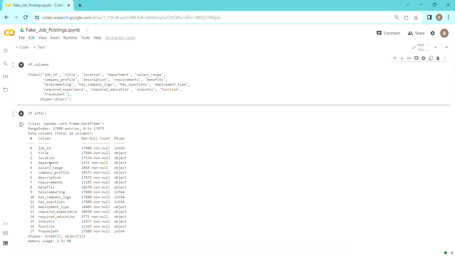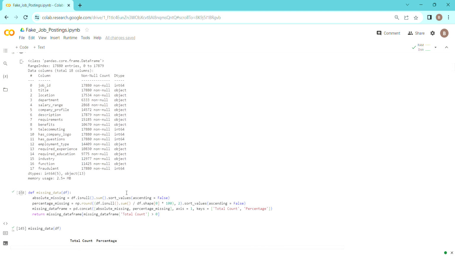As we see in df.info, we have two types of data types here: one is the object type, and the other is integer type. We can also see that in a lot of columns, not all of them are non-null. So it is very evident that we have some null values.